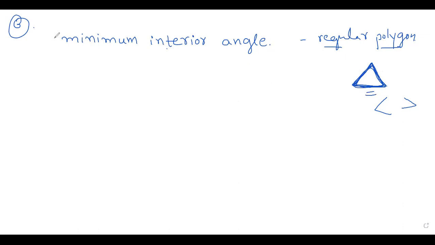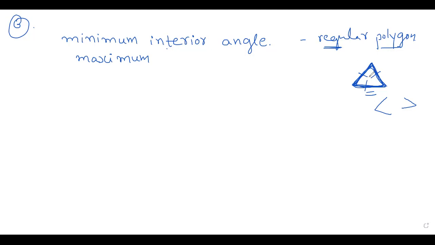Okay. What is the maximum exterior angle? So here, regular polygon is nothing but, what is the definition of a regular polygon? All the sides are equal, all the angles are equal. If all the sides are equal, what do we call it?